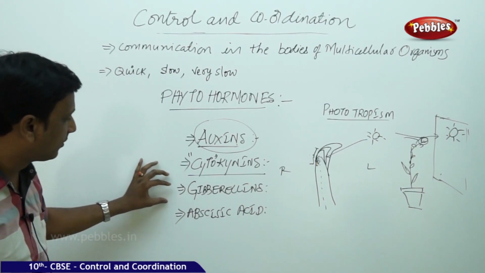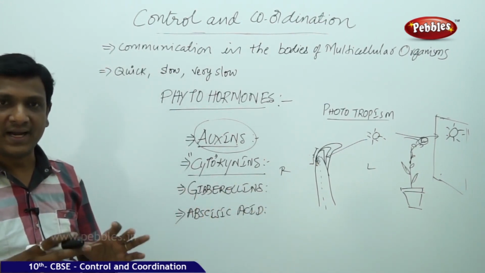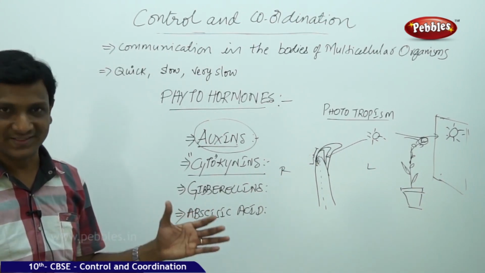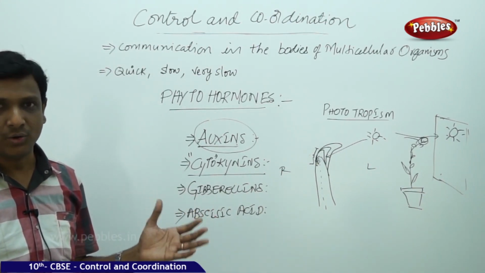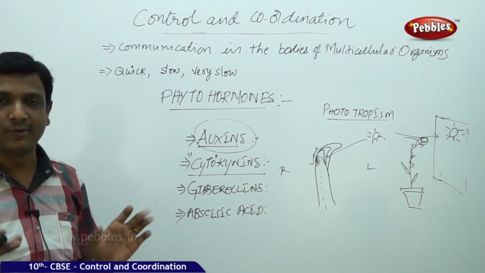So the next hormone, gibberellins. The gibberellins help the plant's growth width-wise. The stem of the plant grows because of the gibberellins. So auxins and gibberellins help in the growth of the plant.